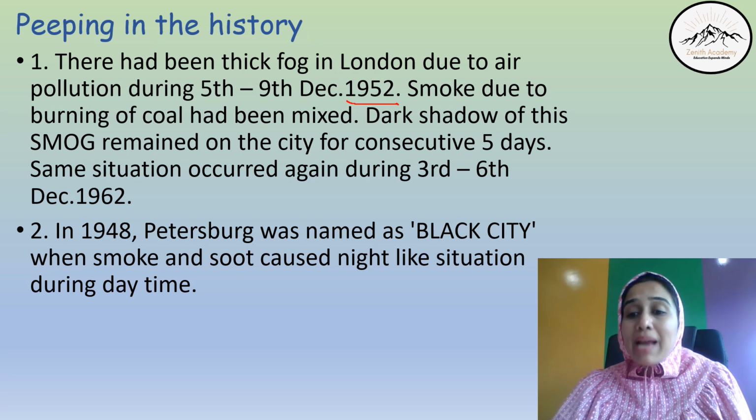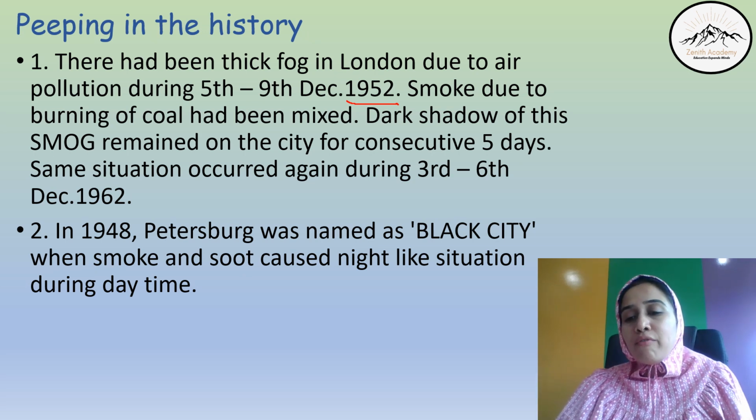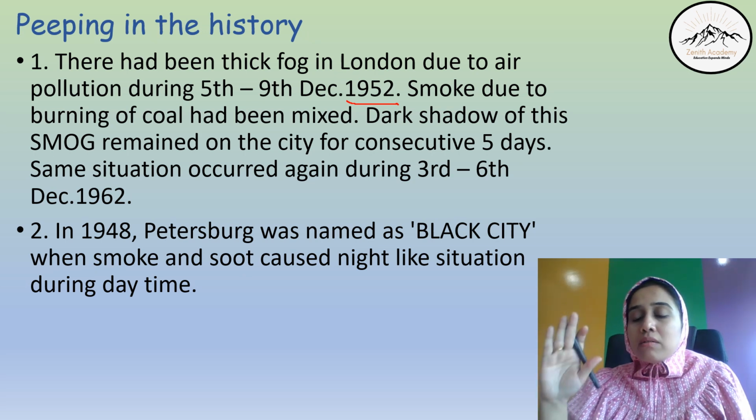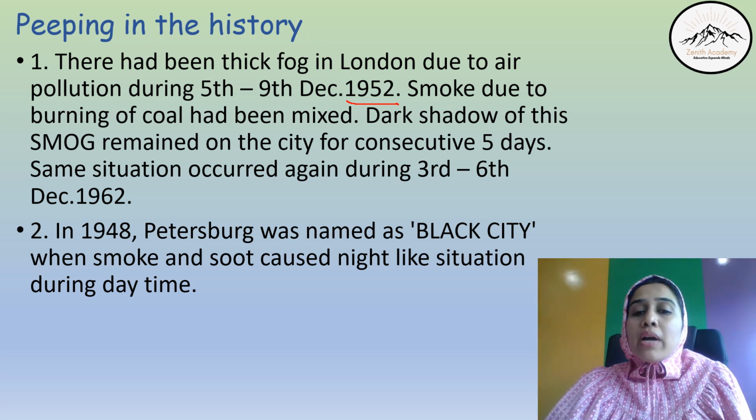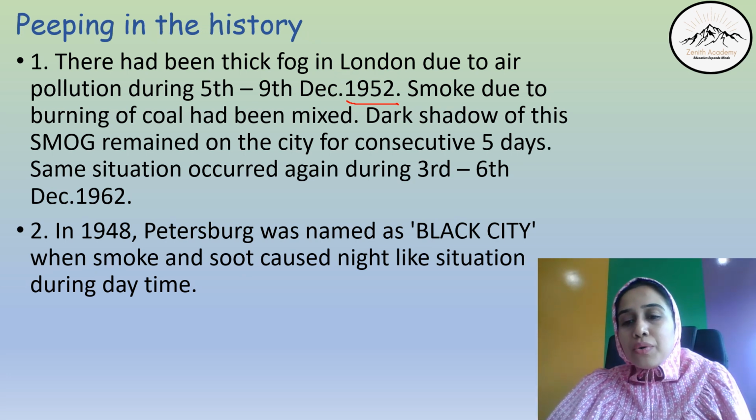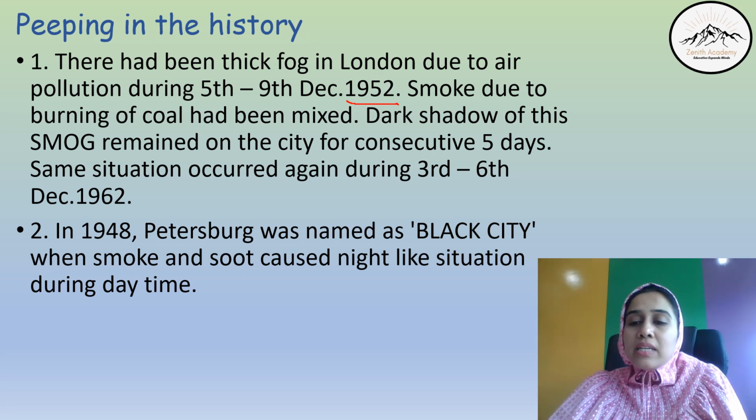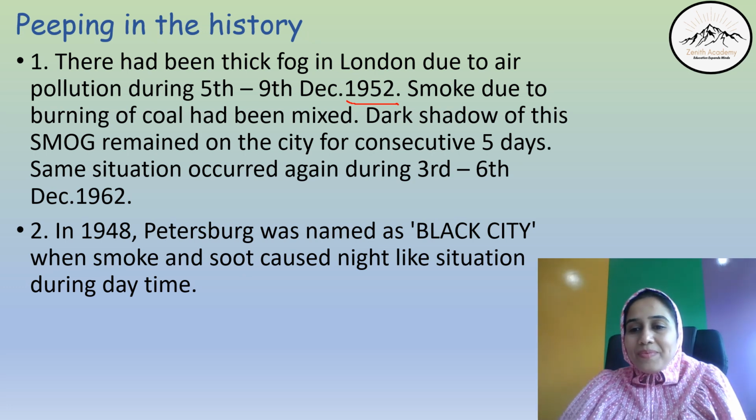Petersburg was named as Black City. When coal and wood is burned, the ashes, the residue that stays, is called soot. Smoke and soot caused night-like situation during daytime, and that is why the entire city was called Black City. Let's move ahead.